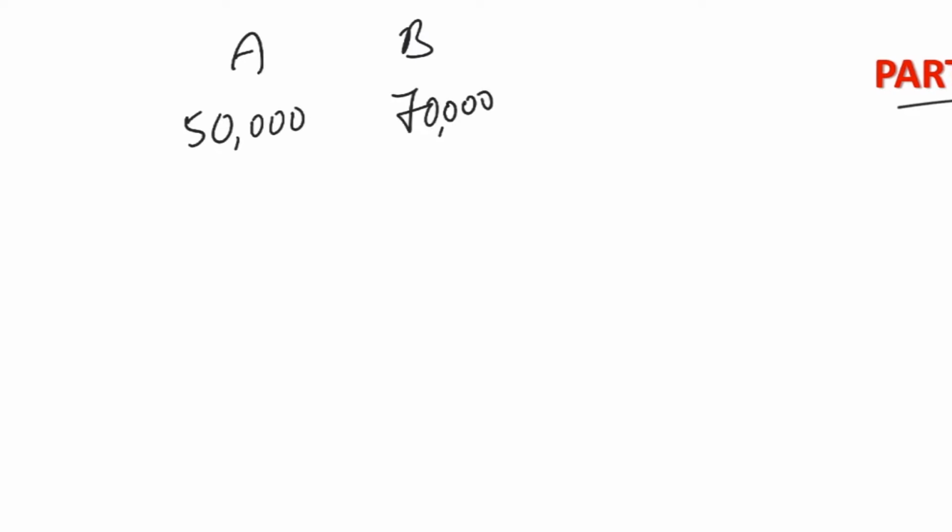See, for example, 2 persons, A, B invested 50,000 rupees in a business, 70,000 rupees in a business for same time period. Who will get more profit? The one who invests more will get more profit.